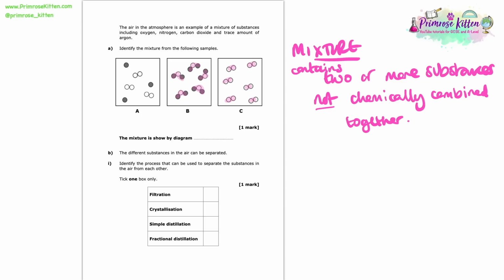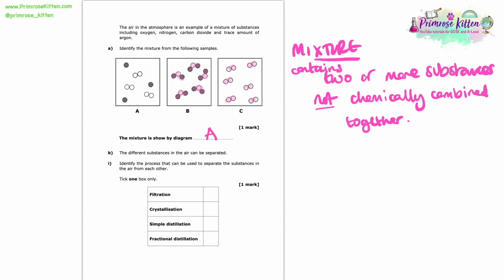Whereas if we look at A, you can see we've got 2 different things. We have the dark circles that are existing all on their own. And then as well as that, we have these little white pairs. Now those white pairs are in a mixture with the dark circles. And we can see that because they're not chemically combined. So if you compare it to B, where all of those dots were joined up together, they're not here. You've got some black circles all on their own, and then you have the white circles separate to the black circles. So A is therefore a mixture. So we can fill in here, the mixture is shown by diagram A.